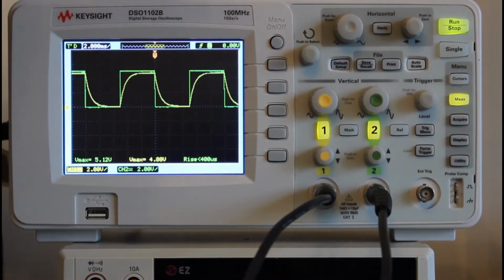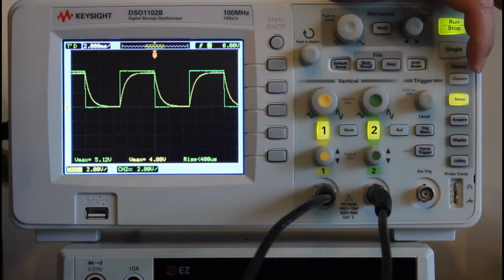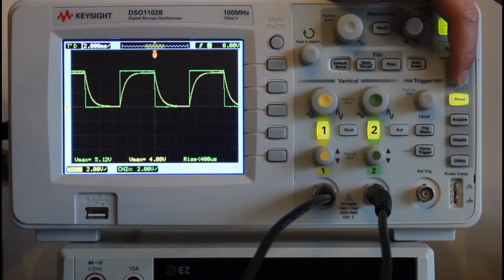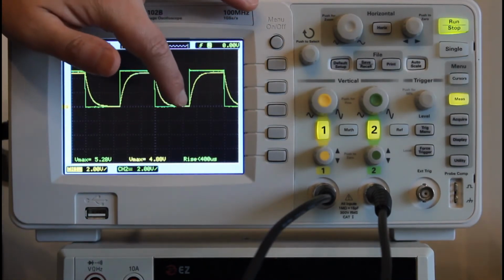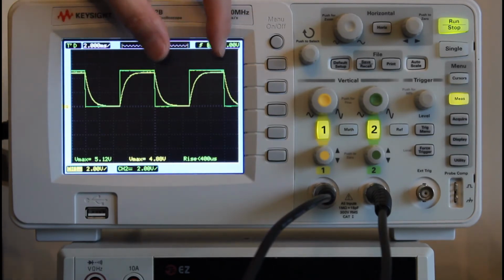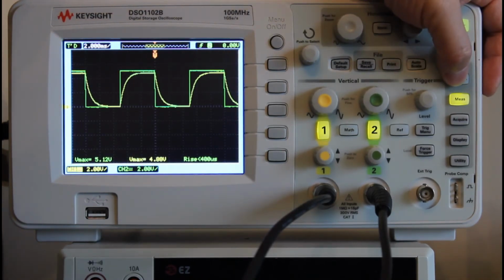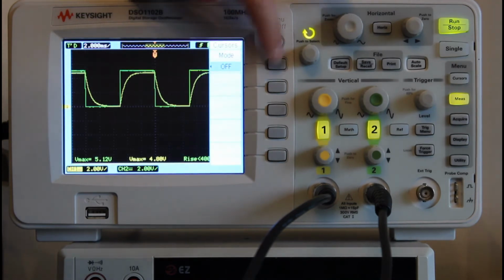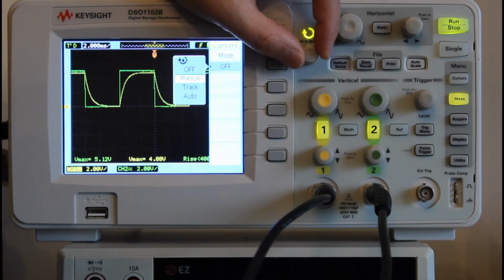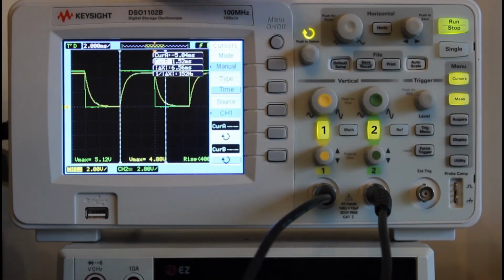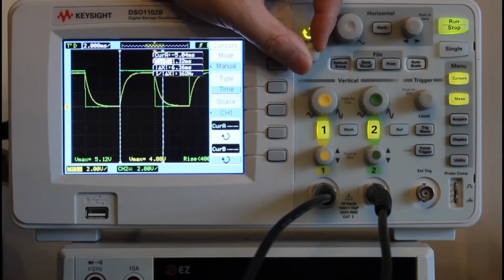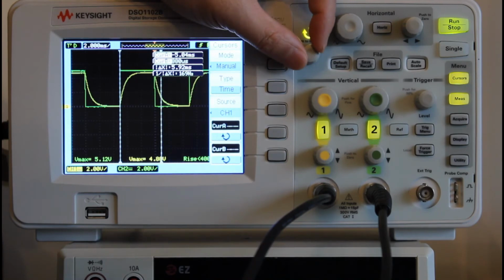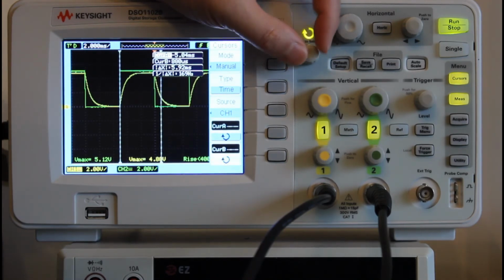We can also use the cursors, use this button, to measure the exponentially falling time or exponentially increasing time on the oscilloscope. So let's press the cursor button. For mode, we choose manual. So we can choose time. So we press, and we can choose which one to choose.